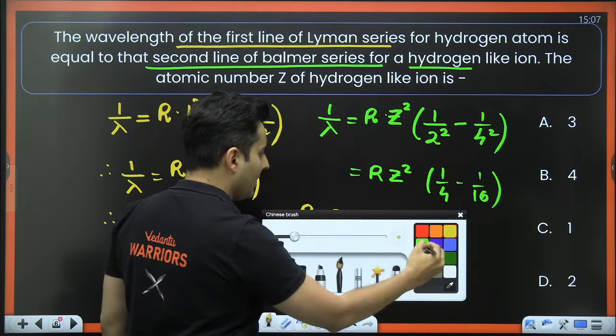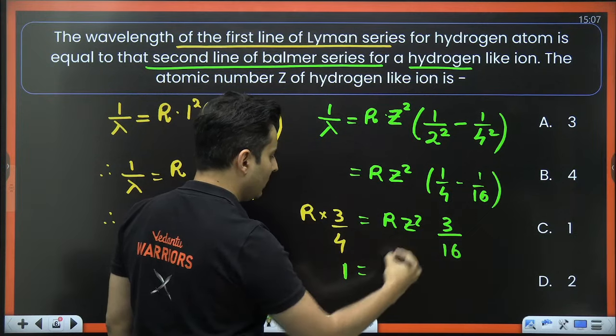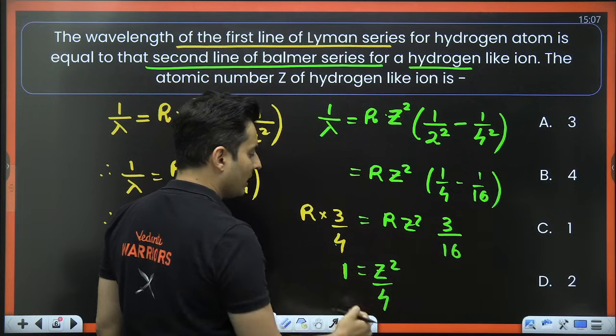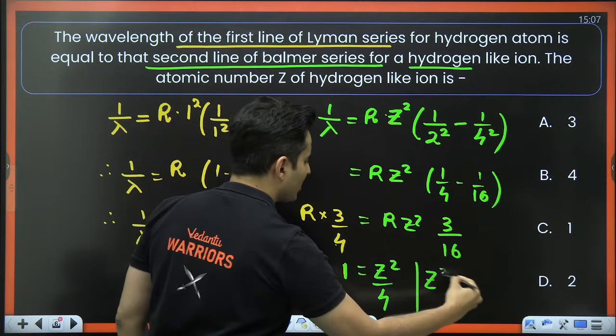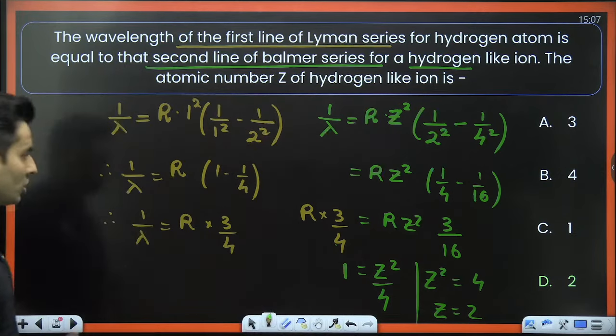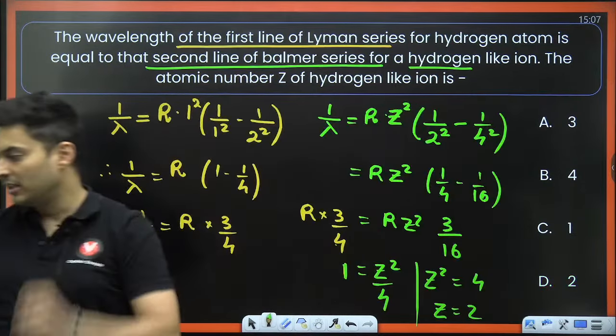So basically I'll be just left with 1 is equal to z square by 4. 4 goes with 16 4 times. That means z square is equal to 4, or rather z is equal to 2. So the answer should be D option. Yes, it is the D option.